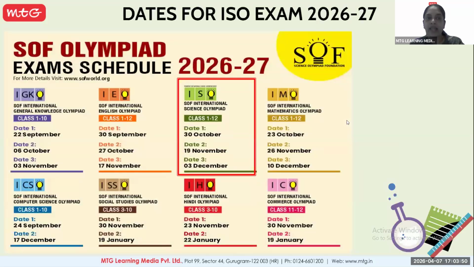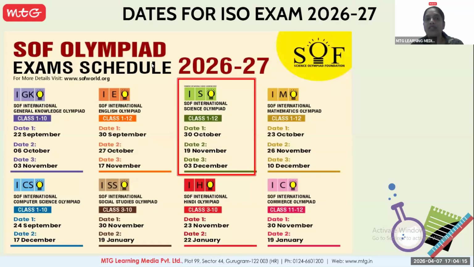Speaking about the exam schedule for 2026 to 27, students, as you are all aware, 3 dates will be given by SOF. One particular exam date will be decided and selected by your school management. So make sure to check with your school, and then you have to give your exam on that particular day.